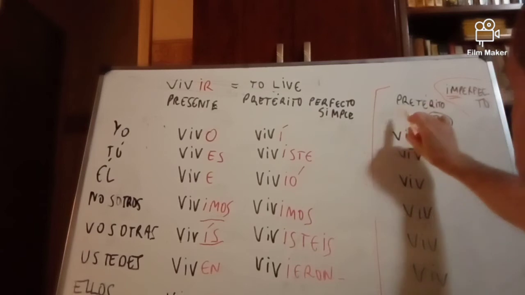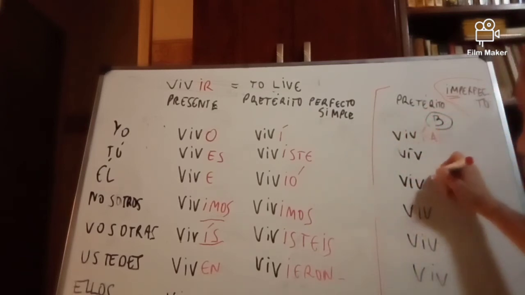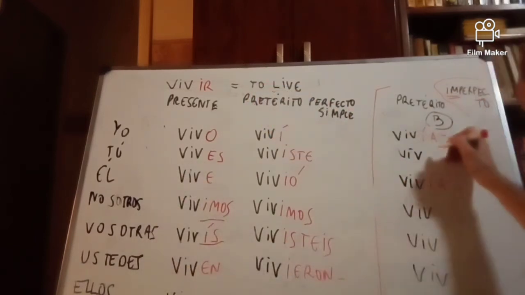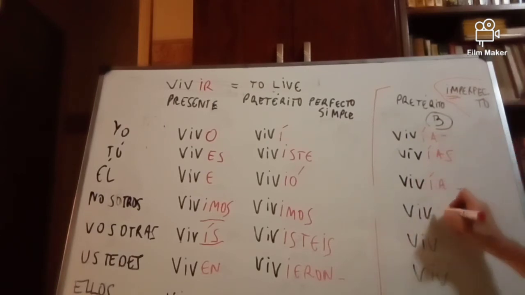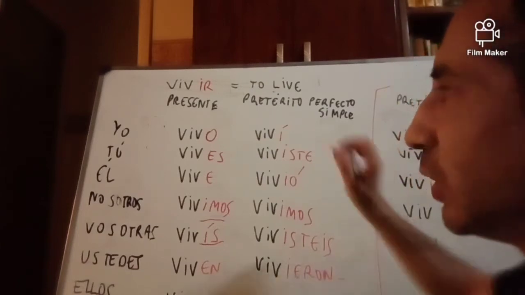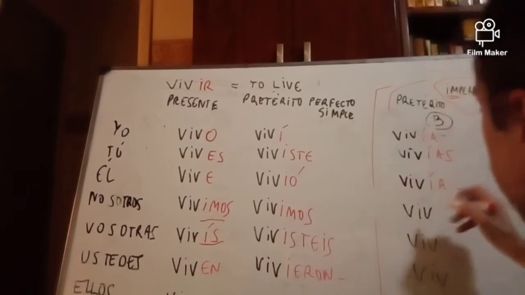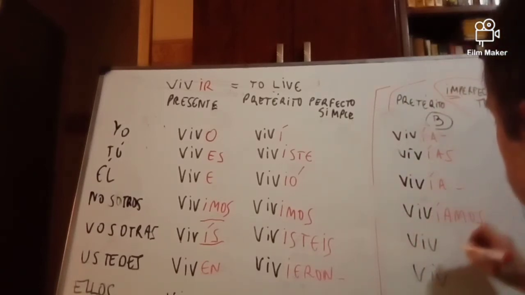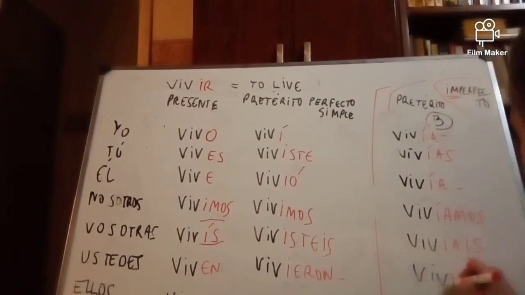Let's see el pretérito imperfecto. Yo vivía, él, ella vivía. It's the same as in the er ending. Tú vivías. Well, all the conjugation, luckily, is the same for the er and ir ending for this tense. Nosotros vivíamos. Vosotras vivíais. Ustedes vivían.